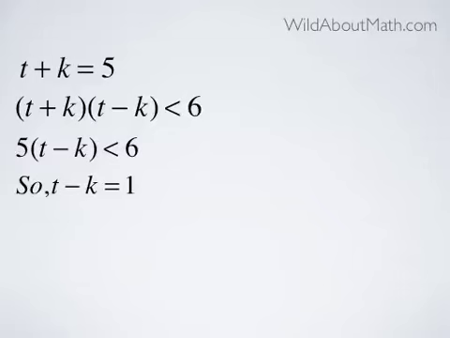Could t minus k be 2? No, because 5 times 2 is already bigger than 6. Could t minus k be some negative number, such that 5 times a negative number is less than 6? Well, it could, except for the fact that we're told that t is greater than k. So we're left with t minus k is equal to 1.